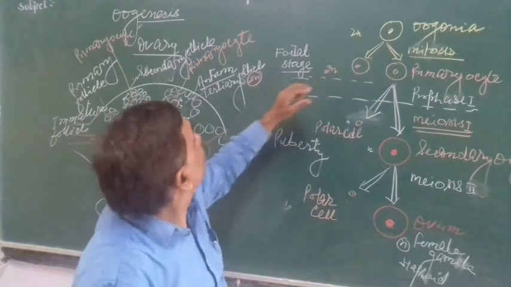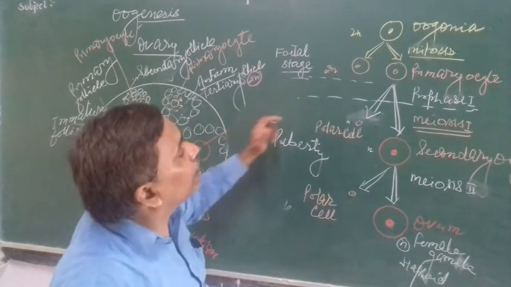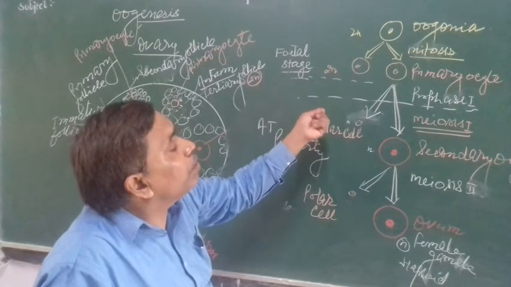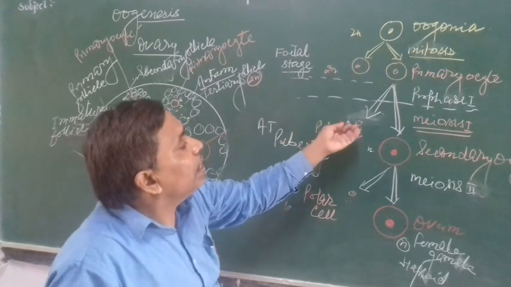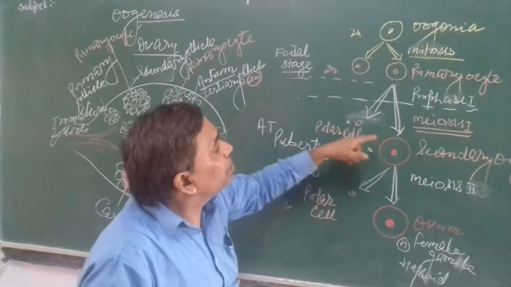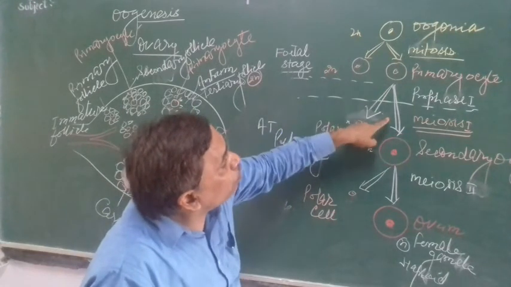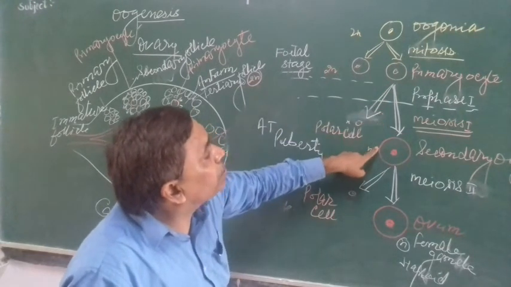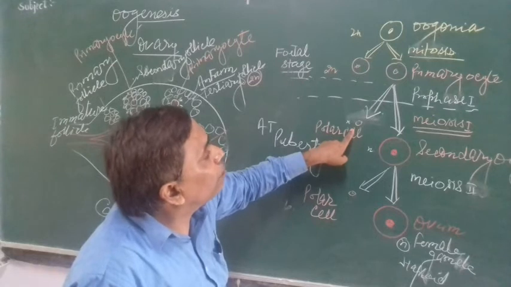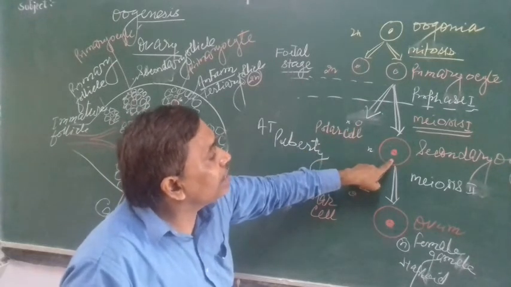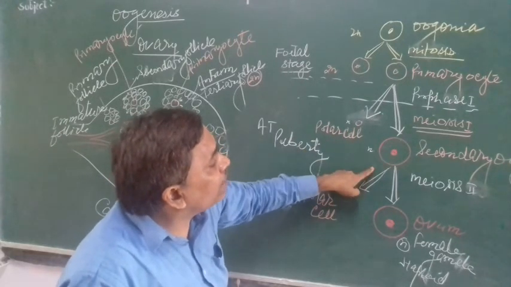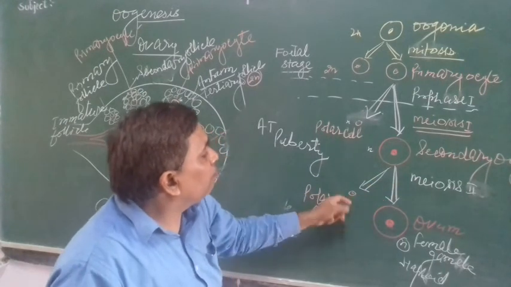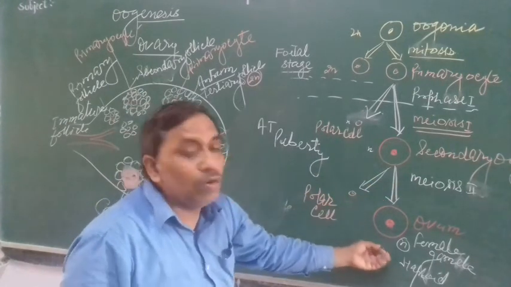Now each primary follicle, immature follicle, at puberty one by one grows and undergoes meiosis first. So when the primary oocyte completes meiosis first, it forms one polar cell, haploid, and one secondary oocyte. And this secondary oocyte undergoes meiosis second, then forms again one polar cell and the ovum.